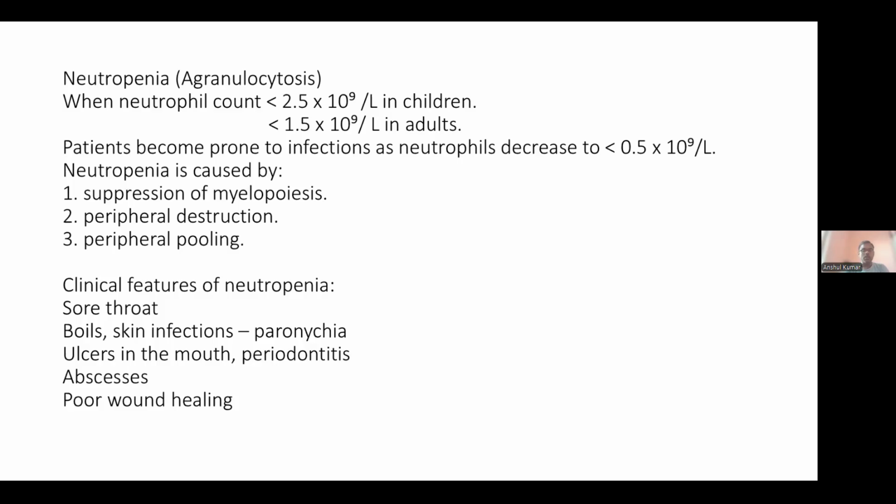The important clinical features are sore throat, boils, skin infections, paronychia, ulcers in the mouth, periodontitis, abscesses, and poor wound healing. Before going to the diagnostic part in the peripheral blood, we will see what the important causes of neutropenia are. Antibacterial drugs include chloramphenicol, cotrimoxazole, penicillin, doxycycline, ciprofloxacin, nitrofurantoin, cephalosporins, gentamicin. We already know, or in general also we know, that antibiotics have some side effects.